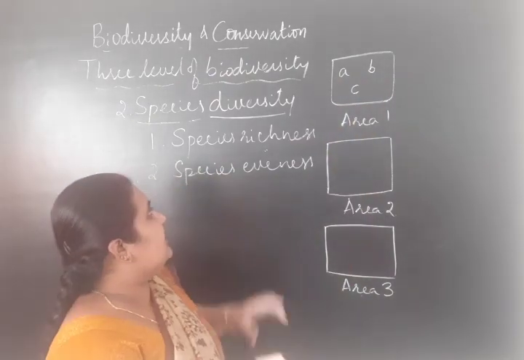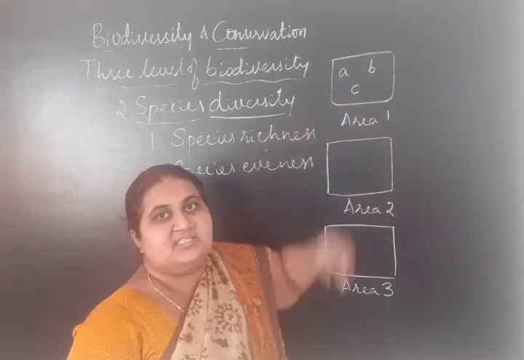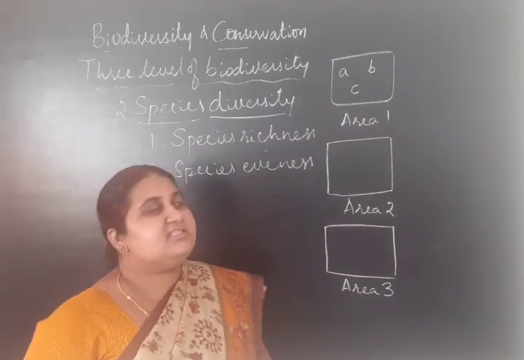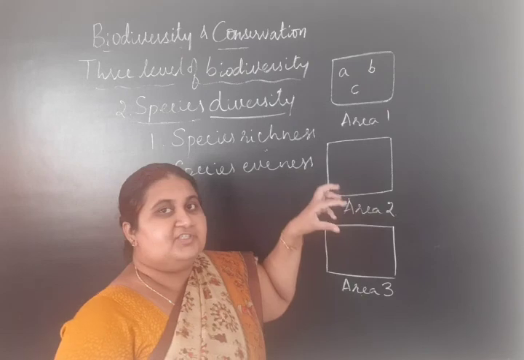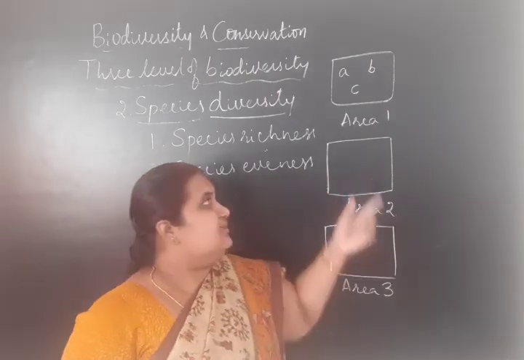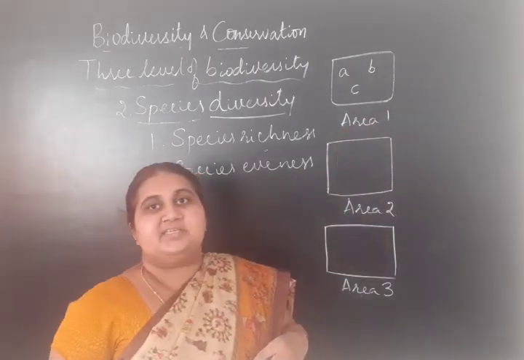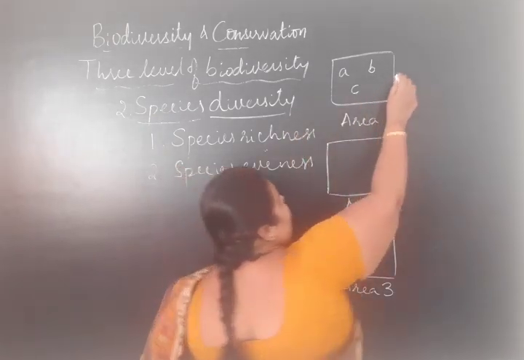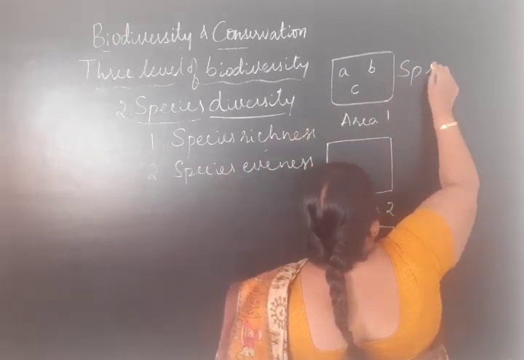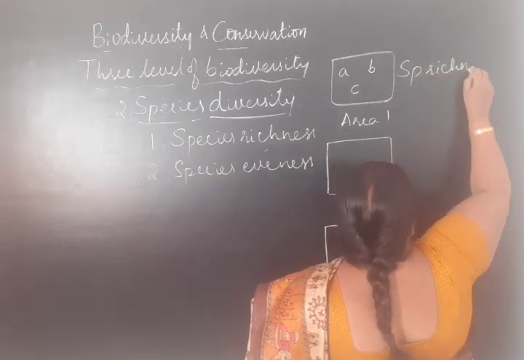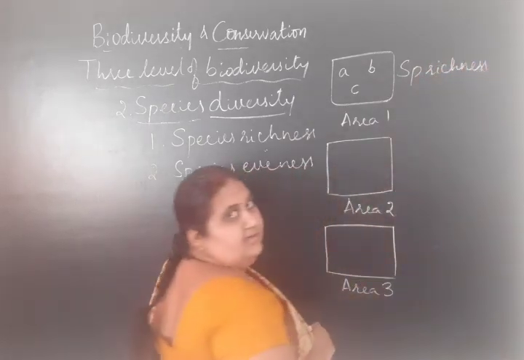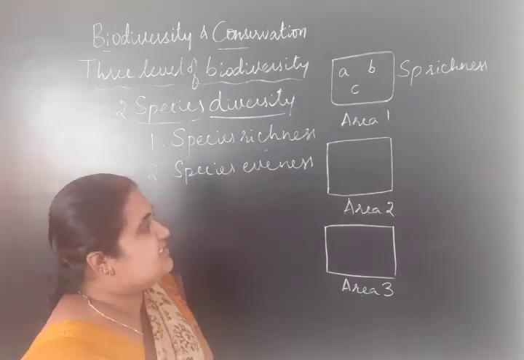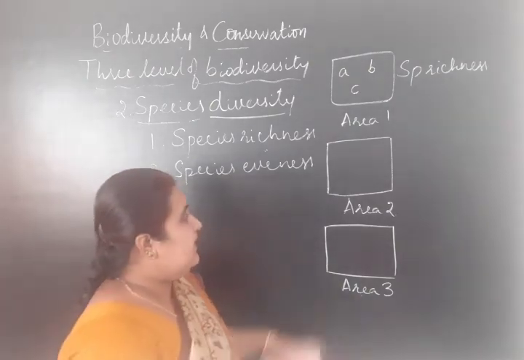So that is called species richness, the number of species found in a region. So area 1 shows species richness. How many bird species are found? 3 different bird species.